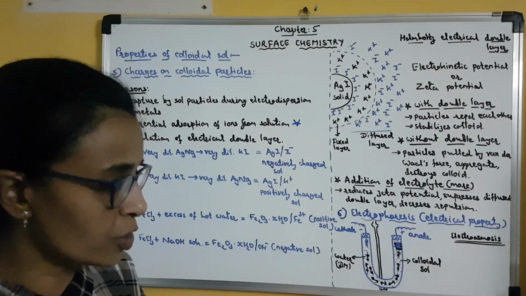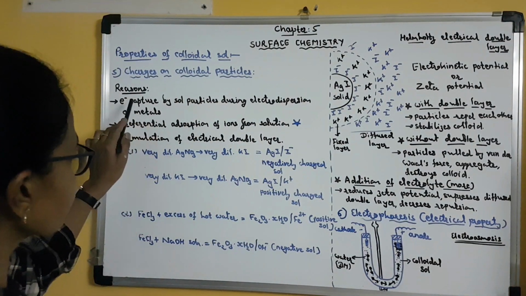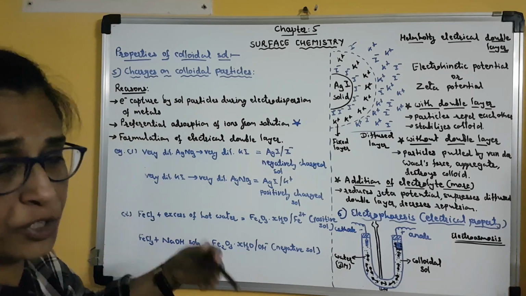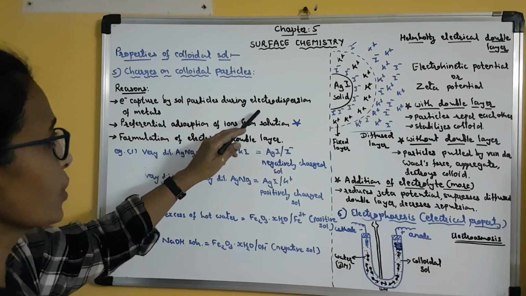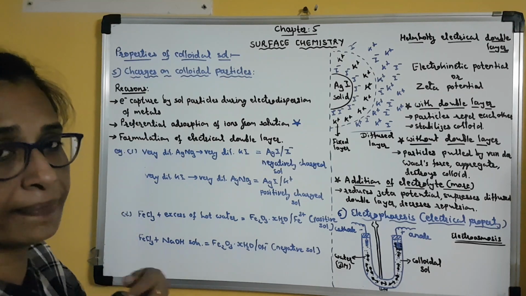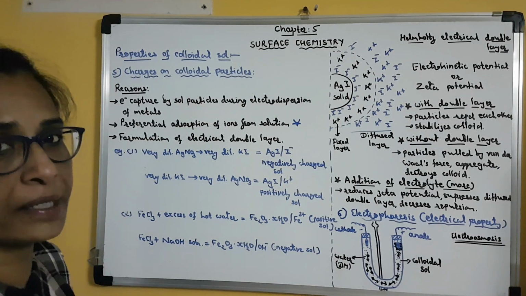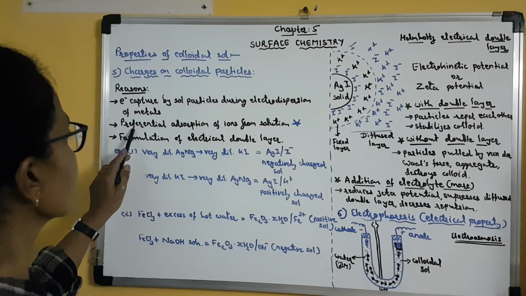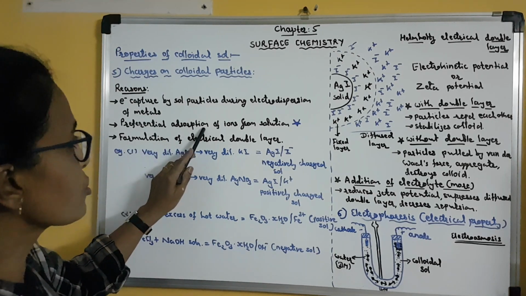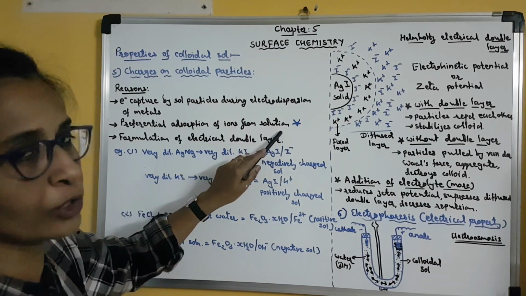In that, electrodispersion takes place. So electrons are captured by sol particles during electrodispersion of metal, and that is why the particles of the colloid will become electrically charged. Second reason is preferential adsorption of ions from solution.